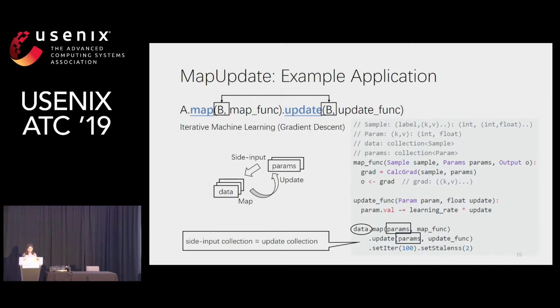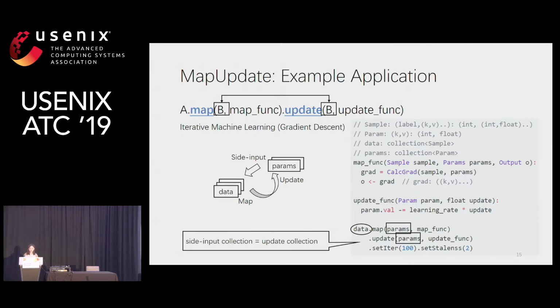It corresponds to the parameter server model. In the map function, we access the model in the parameter and calculate the gradients and output the gradients as intermediate results. Then in the update function, we apply the gradients to the parameters.